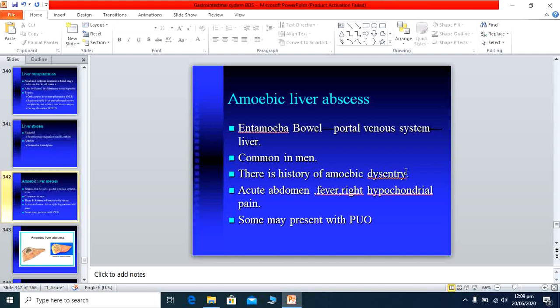Sometimes the patient has localized edema of the chest wall or abdominal wall, and sometimes patients have a little bit of jaundice, but usually jaundice is not a feature of amoebic liver abscess and is usually absent in this case. So this is the presentation of the patient, and sometimes the patient presents only with fever and there are no other symptoms, because the abscesses are very small and they are not stretching the liver capsule. So the patient comes to you with fever.